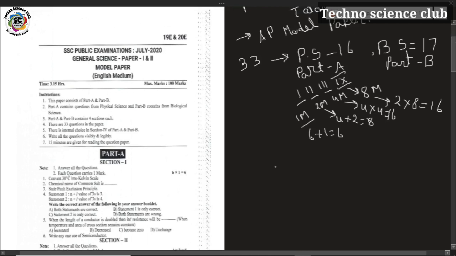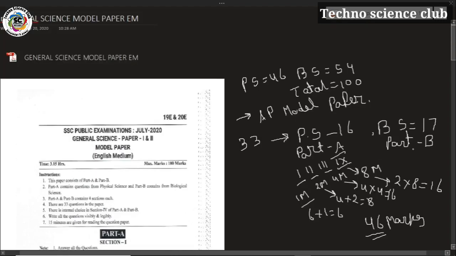You can observe the question paper. The question paper will be given in the description as a PDF file. So the total marks is 46 marks.